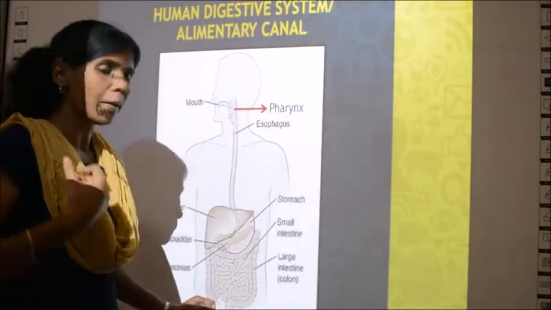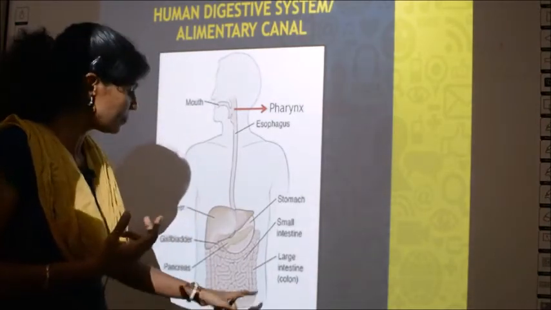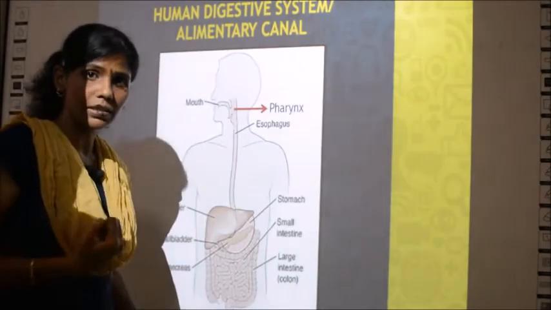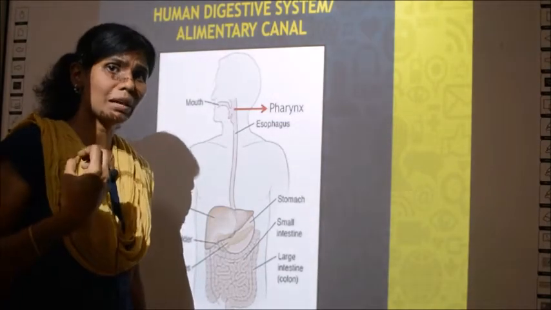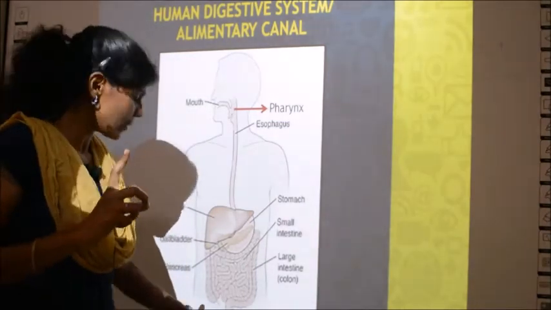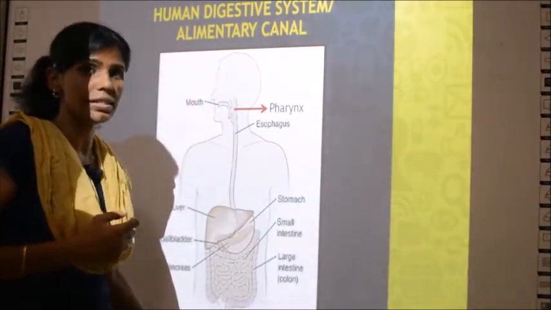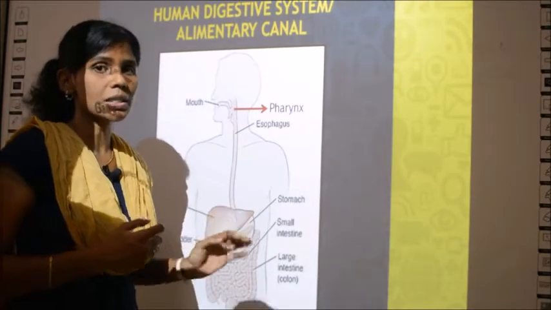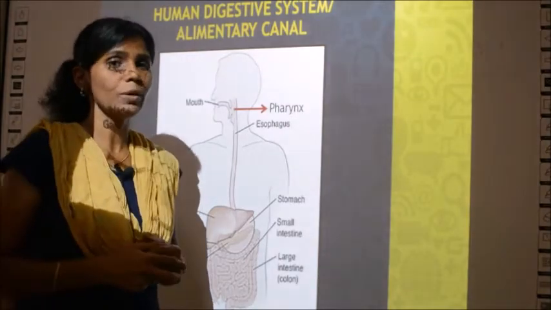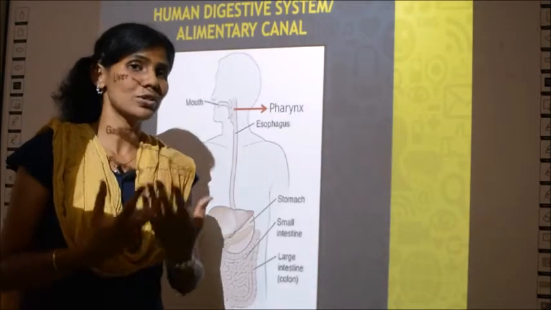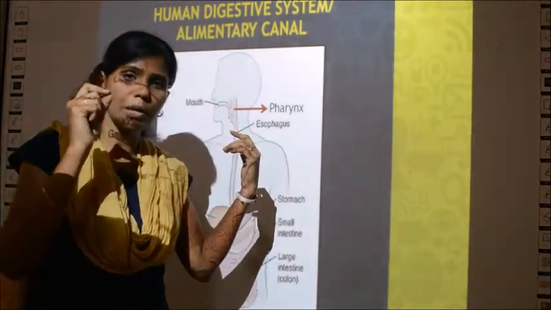Okay, and just above the anus you have rectum. Rectum is between the large intestine and the anus. Can you imagine? So the hole through which the waste material pass is called anus, and rectum is the region between the large intestine and the anus. So all these parts and words should be familiar to you and it should be registered in your mind. Okay, so if I give you a picture of human digestive system, you should know to label all the parts.